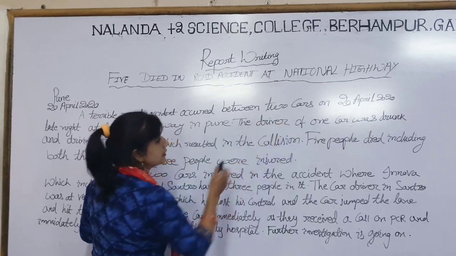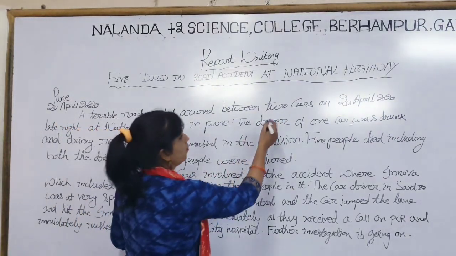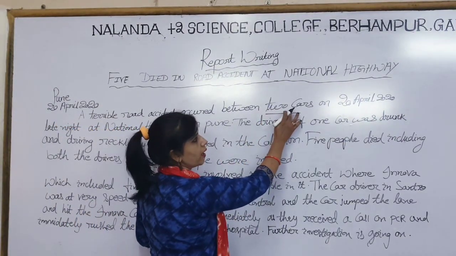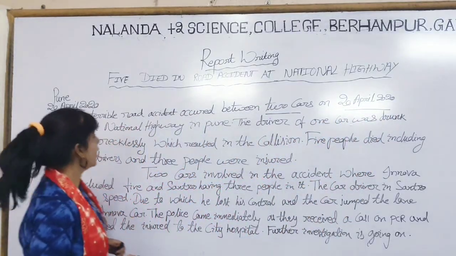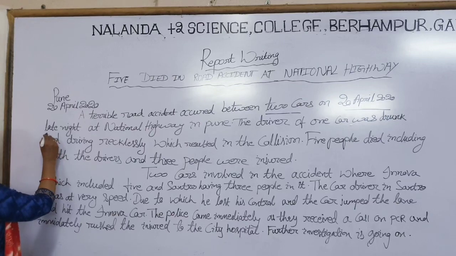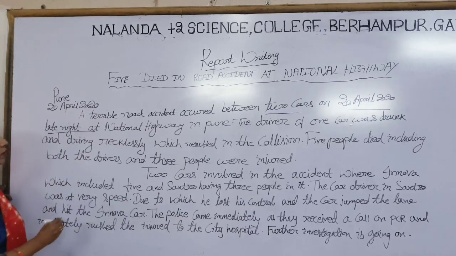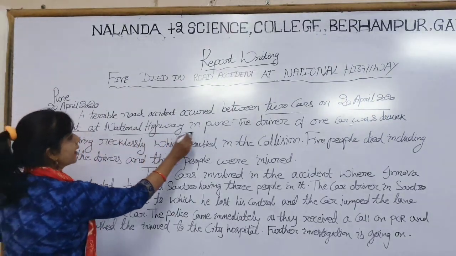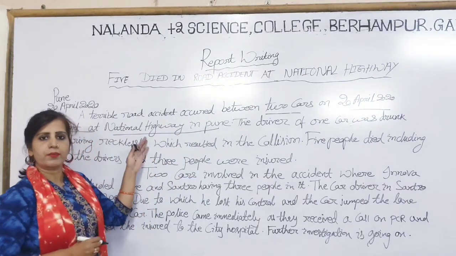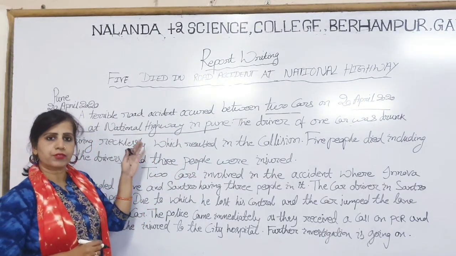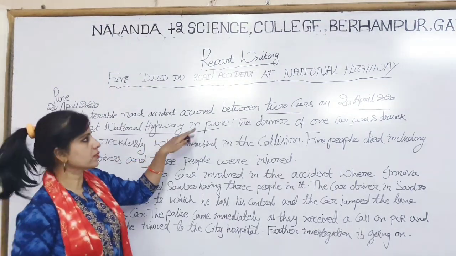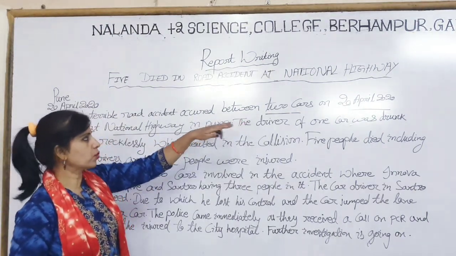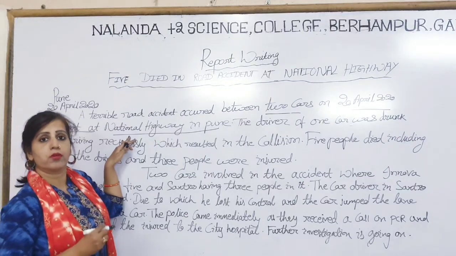Between 2 cars means among which the accident took place, between the 2 cars. When it took place: on 20th April 2020. Then we proceed with at what time: at late night. And where it took place: at National Highway in Pune. So these are the main points you have to write in the first sentence. The first line carries when it took place, where it took place, and why.